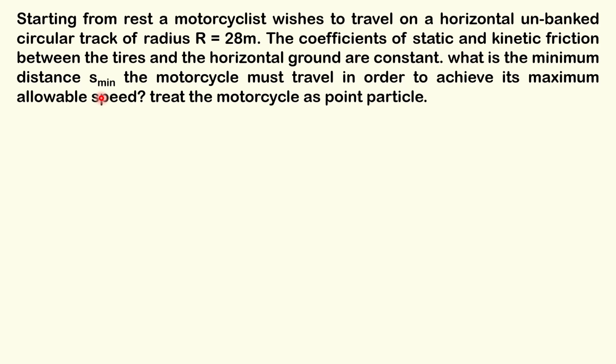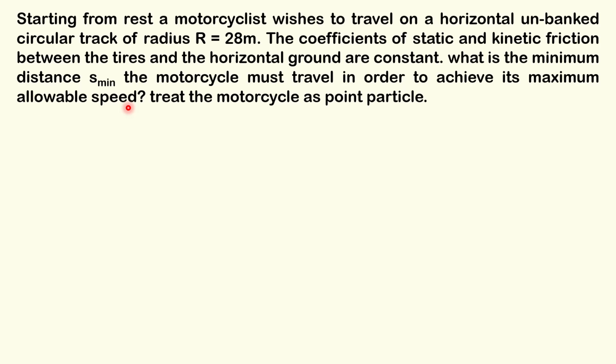So what this question is saying is that a motorcycle, which we have to treat as a point particle, is traveling on a horizontal circular track of radius 28 meters starting from rest. The coefficient of friction is constant. What is the minimum distance the motorcycle must travel in order to achieve its maximum allowable speed?